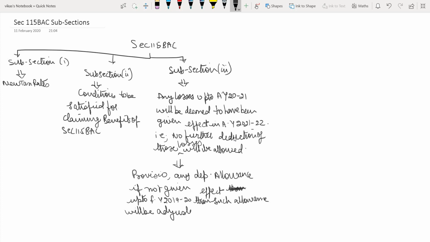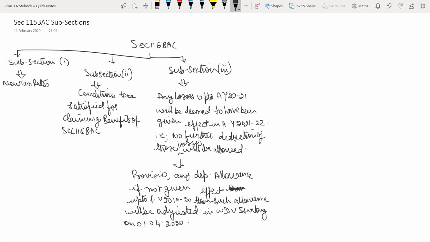In what? It will be adjusted in the WDV starting on 1st April 2020.